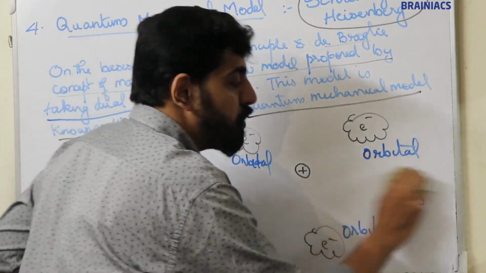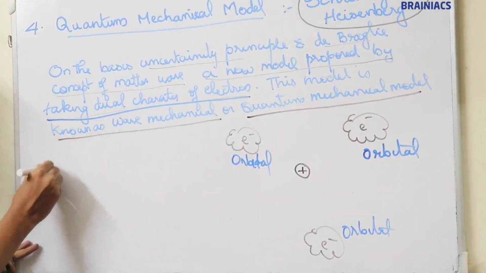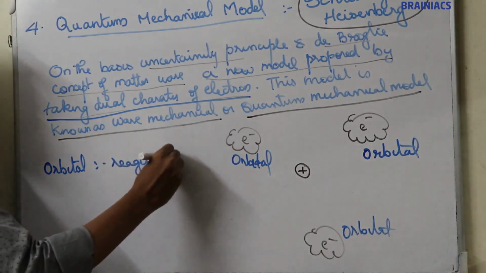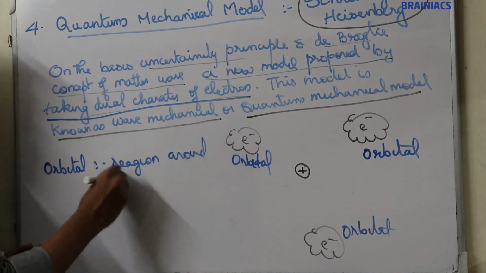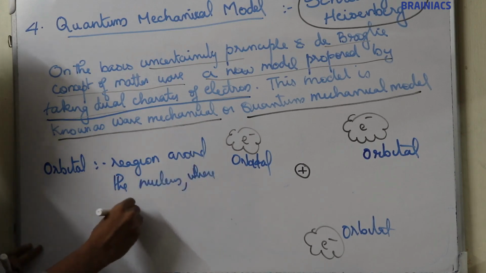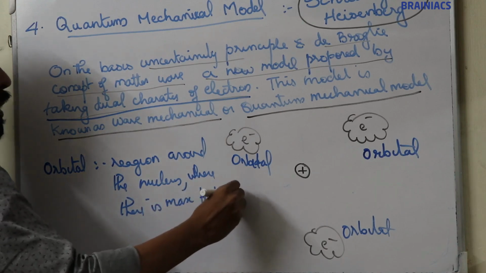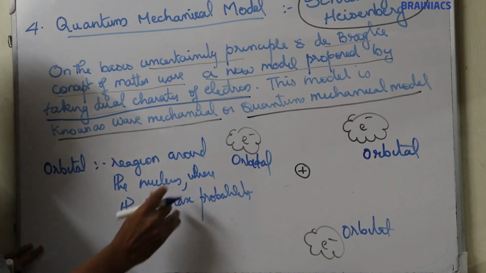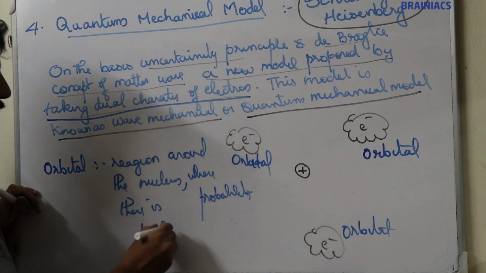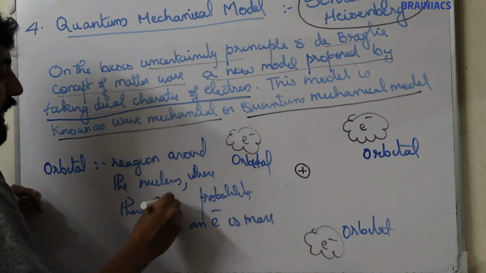Orbitals are the regions around the nucleus where the probability of finding an electron is maximum.